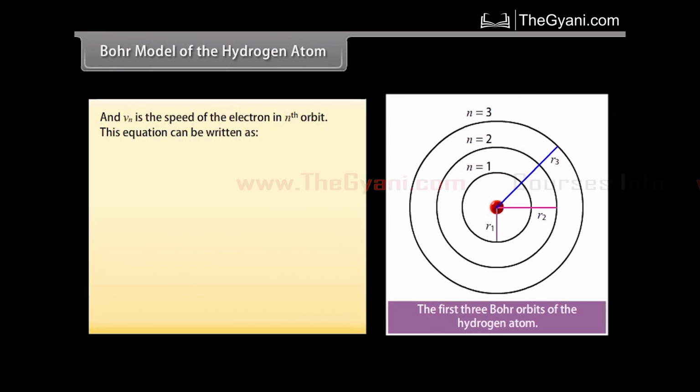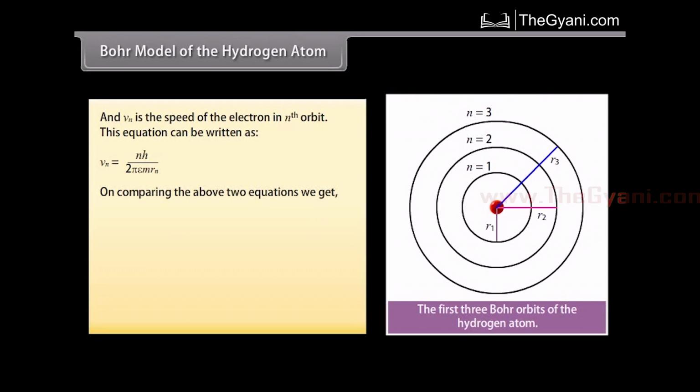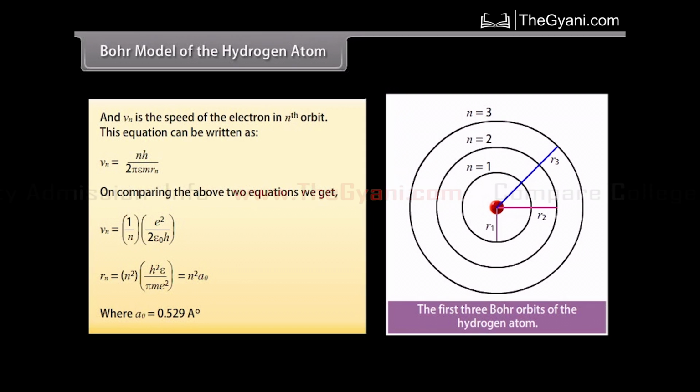And Vn is the speed of the electron in nth orbit. This equation can be written as Vn equals nh upon 2 pi m Rn. On comparing the above two equations, we get the expression of velocity and radius of nth orbit. Vn equals 1 upon n multiplied by e square upon 2 epsilon naught h. And Rn equals n square multiplied by h square epsilon naught upon pi m e square, which equals n square a naught, where a naught is equal to 0.529 angstrom.